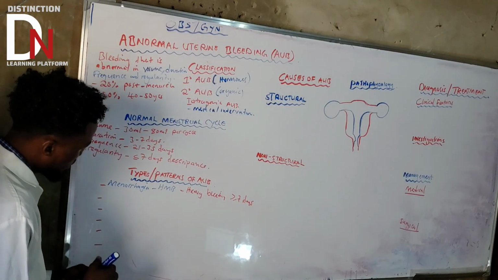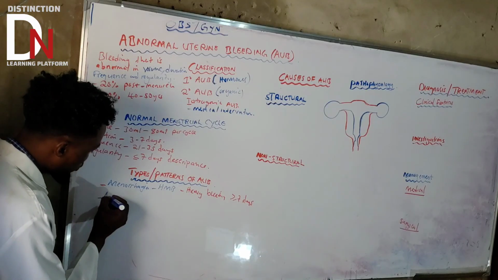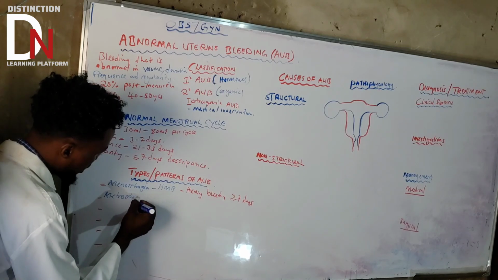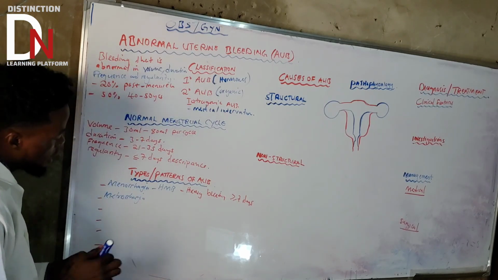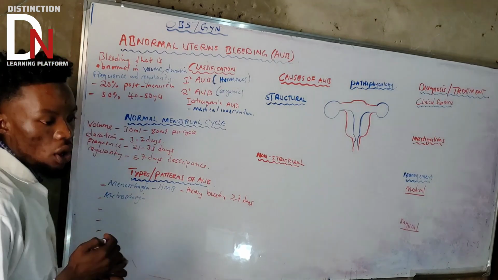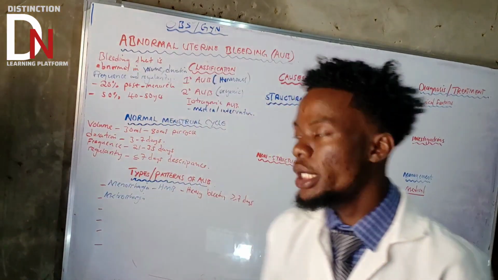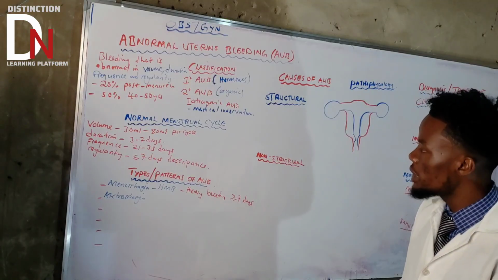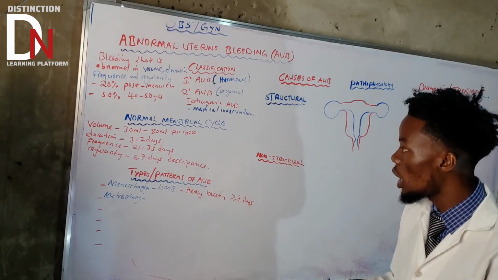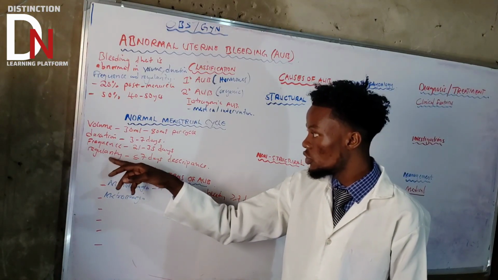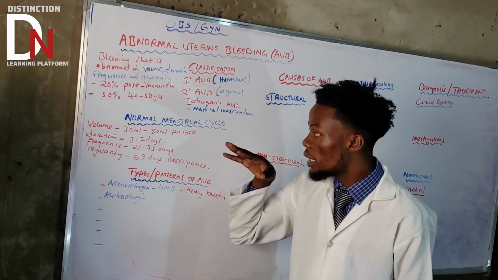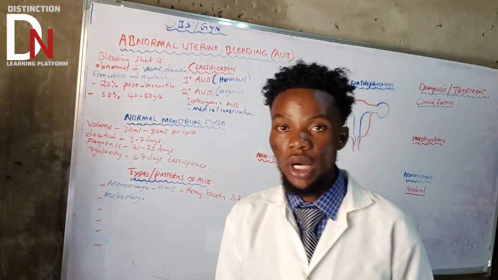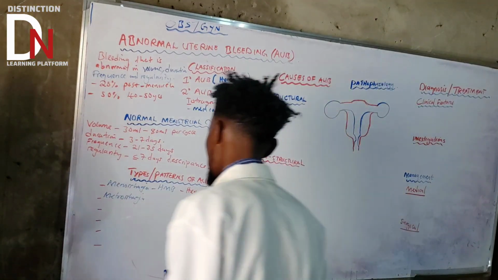There's what we call metrorrhagia. So what is metrorrhagia? Metrorrhagia basically is the bleeding that is irregular. You need to understand about this one. It's a bleeding that is irregular. Sometimes for metrorrhagia, they say bleeding between periods.